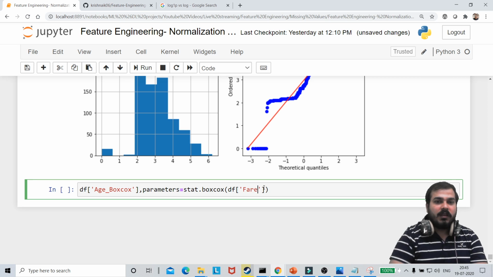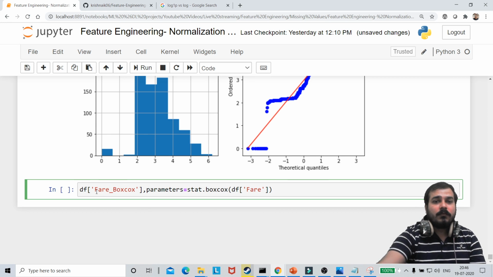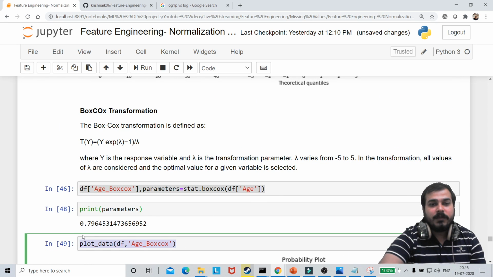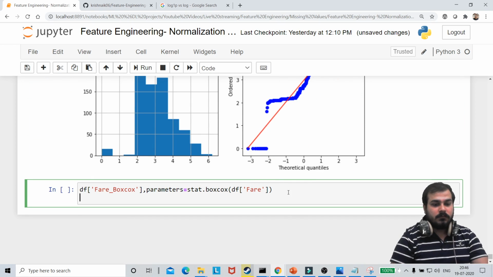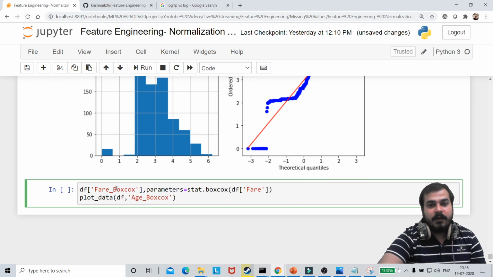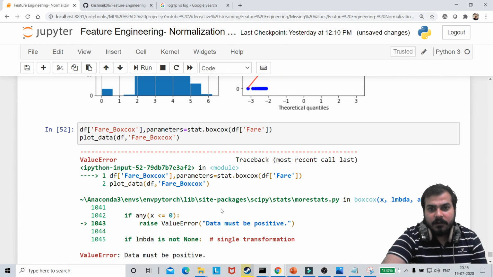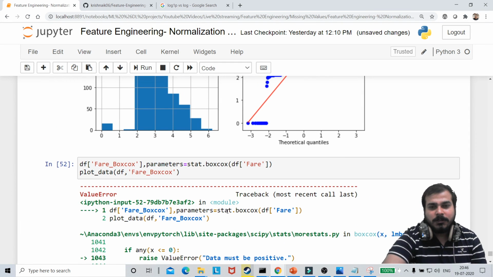Okay, so here I'm actually going to do this, and here I'm going to write fare. Okay, here I have all the values, and then after this I am going to basically plot this particular data, and for plotting it, df of fare_boxcox. Okay, here also probably I'm getting some error. Data must be positive values. Okay, we are getting negative values, I guess, for this. Let me just check.